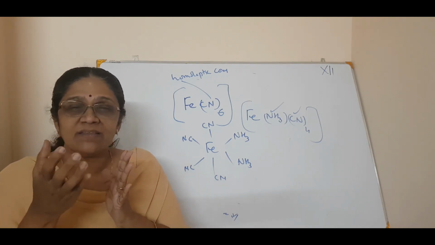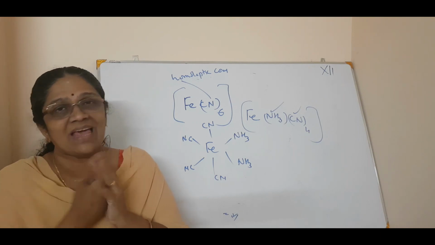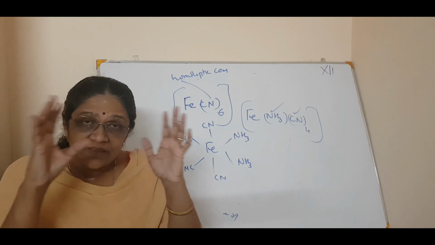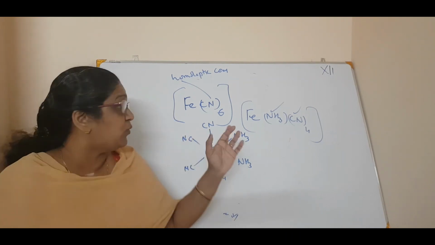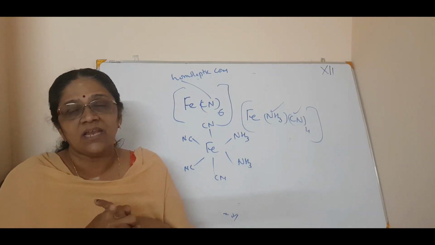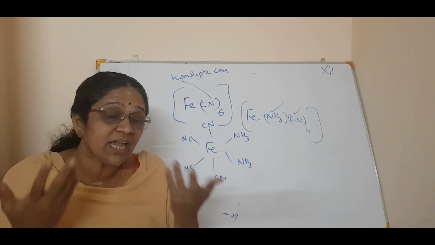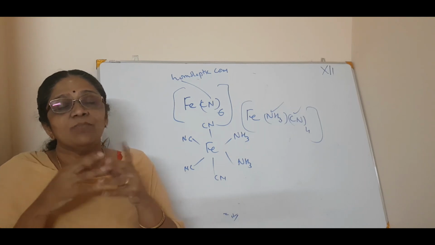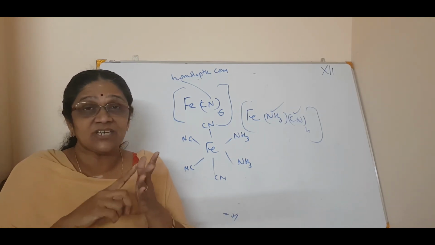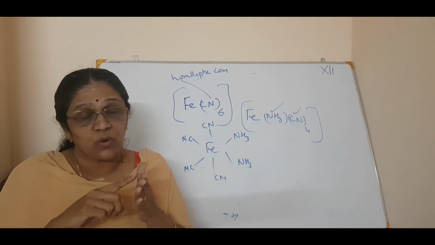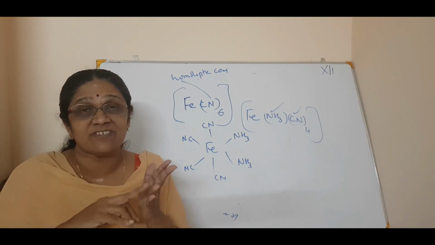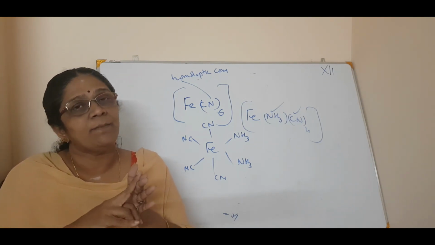Then comes the coordination number. Coordination number is nothing but the number of ligands or the secondary valencies. Okay. Then comes the coordination sphere. The whole thing, the coordination entity with the counter ion, is called the coordination sphere. Then coordination polyhedra. Different types of spatial arrangements are there. The most common is octahedral, the coordination number is 6. Then tetrahedral, coordination number is 4. Square planar, the coordination number is again 4. If the coordination number is 5, you can have trigonal bipyramidal and square pyramidal.